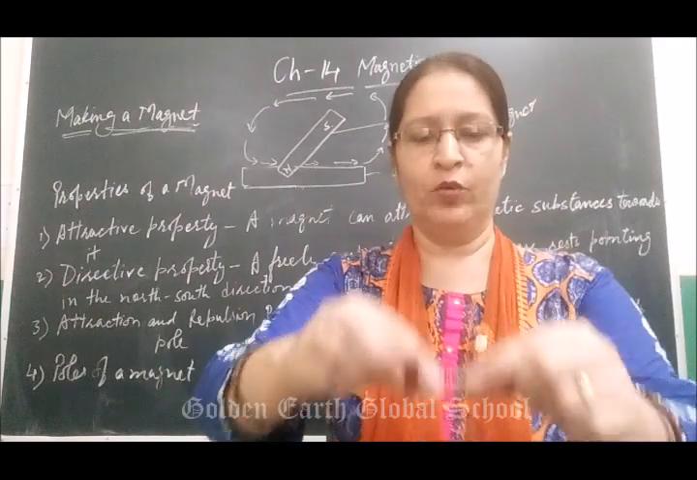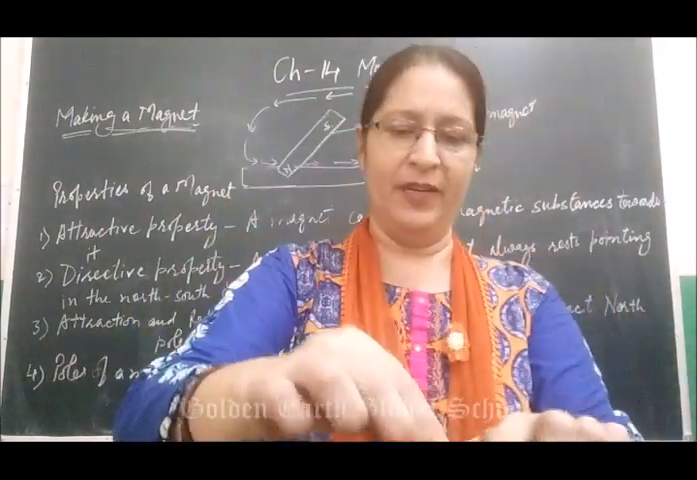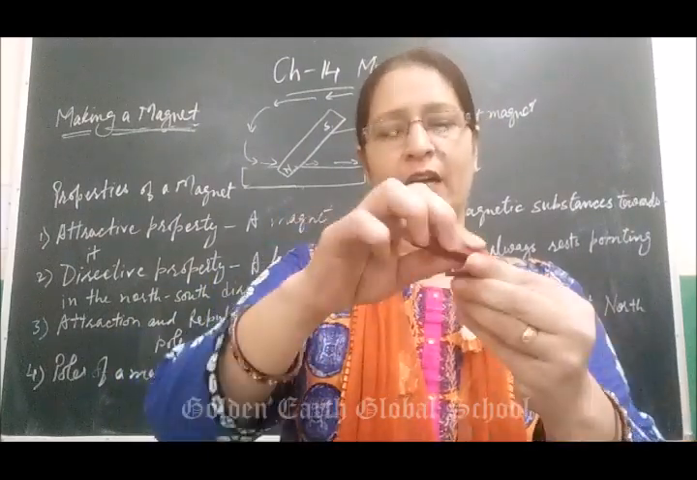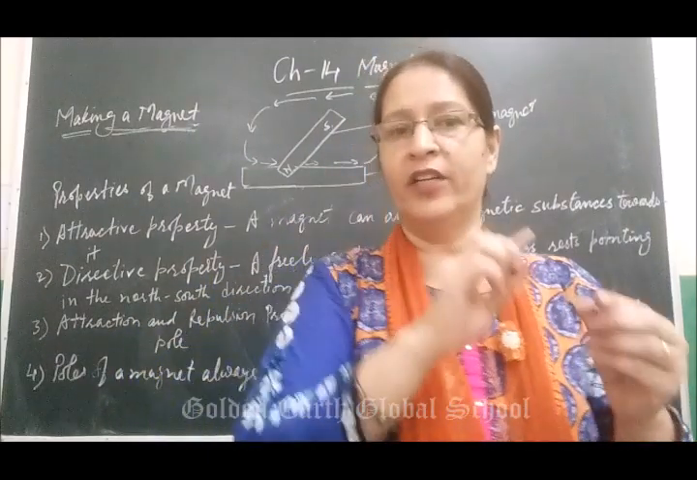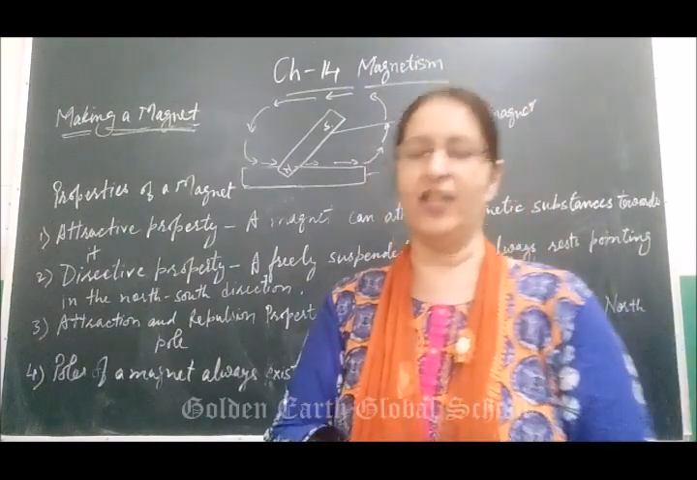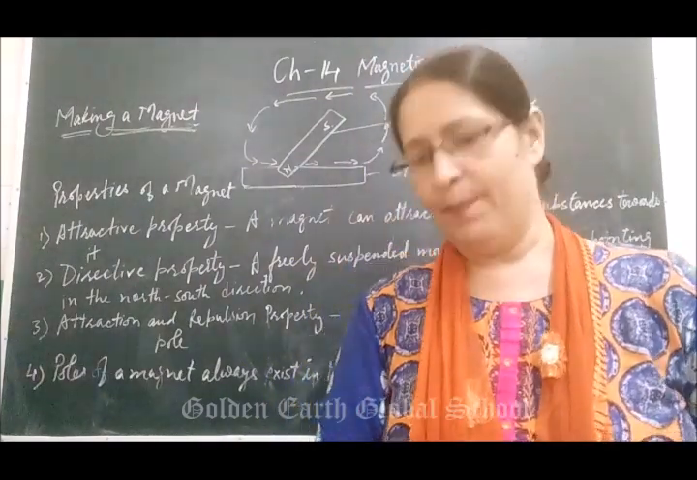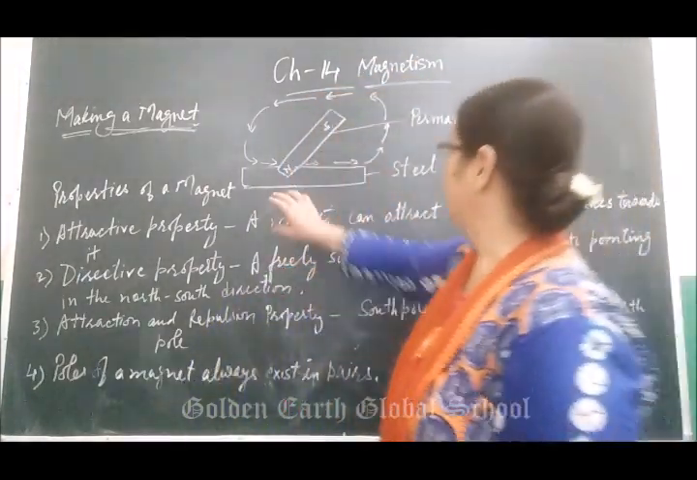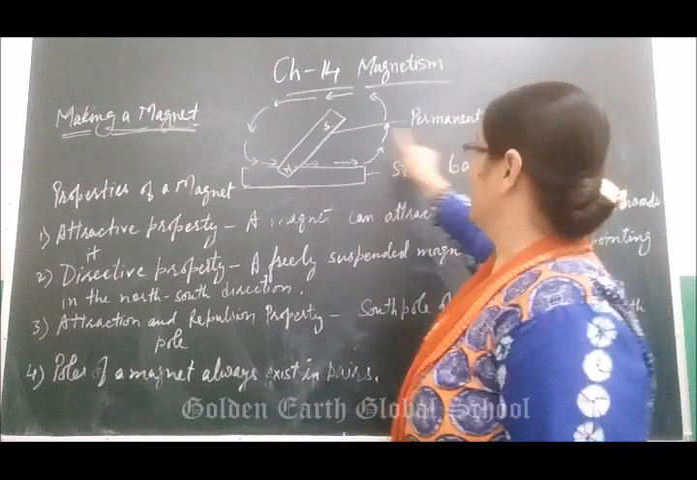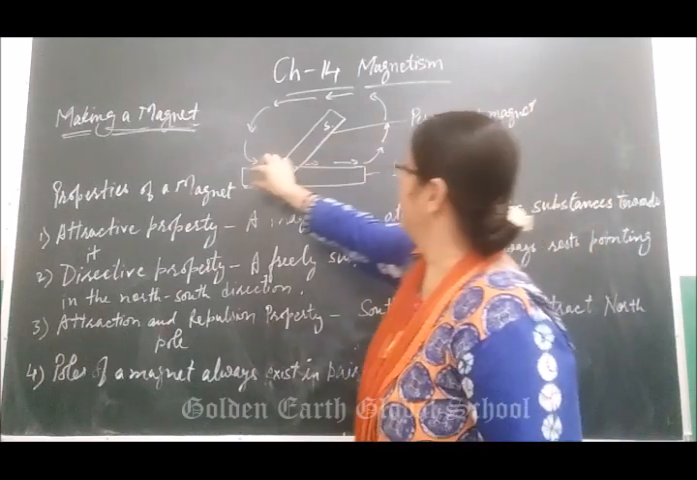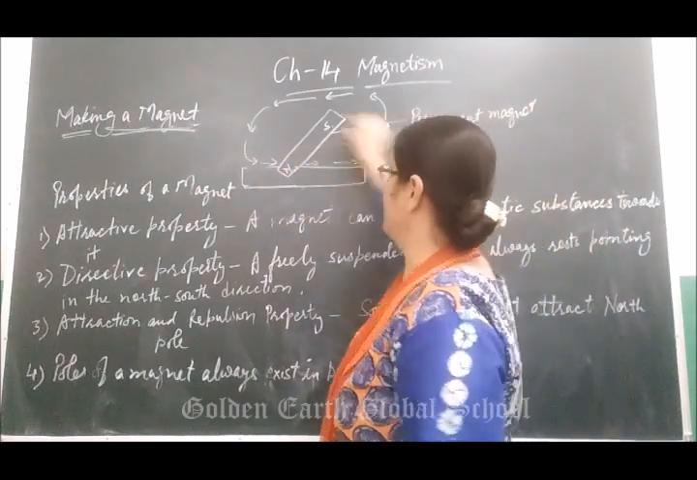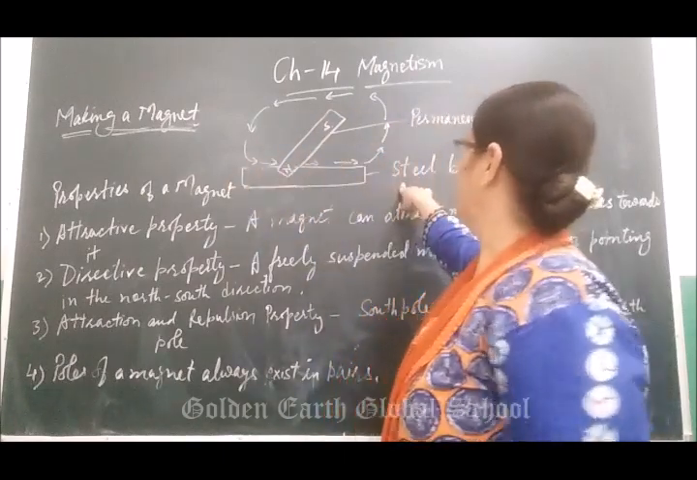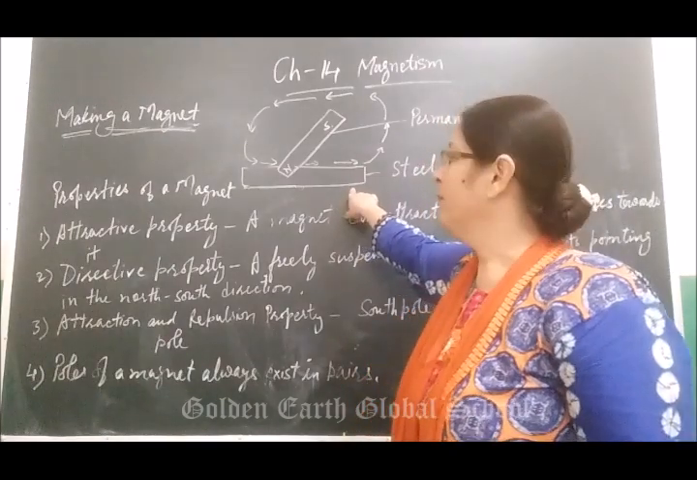If I put it on the table, I rub it 30 to 40 times, rubbing again and again continuously, then it will convert into a magnet. This steel bar behaves as a magnet. This is a steel bar, this is a permanent magnet. If I rub again and again, without taking it back, then this steel bar will act as a magnet.